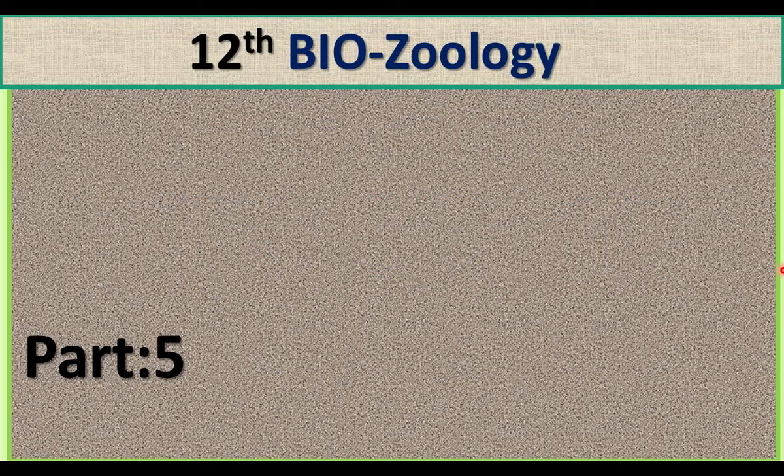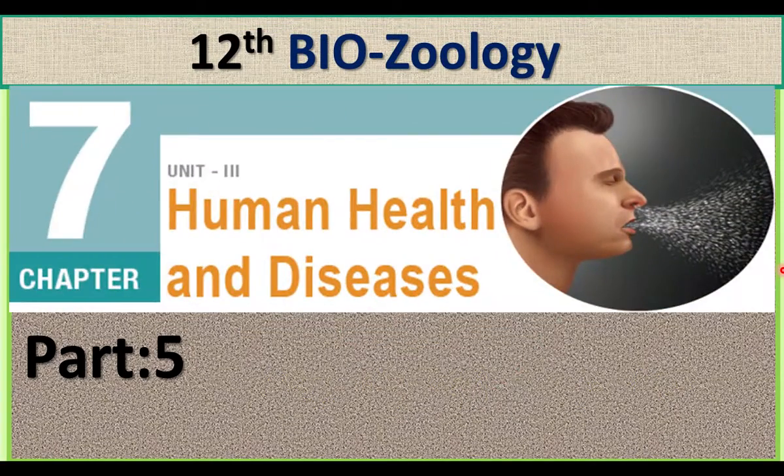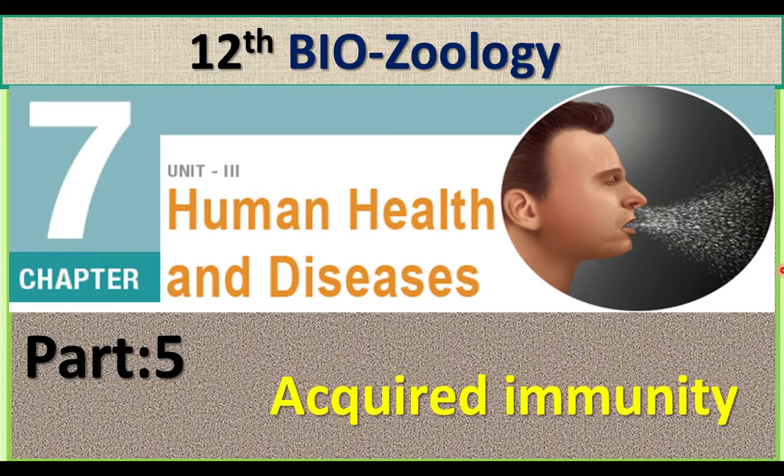12th Biozoology, Chapter 7, Human Health and Diseases. In this video, we are going to learn acquired immunity.